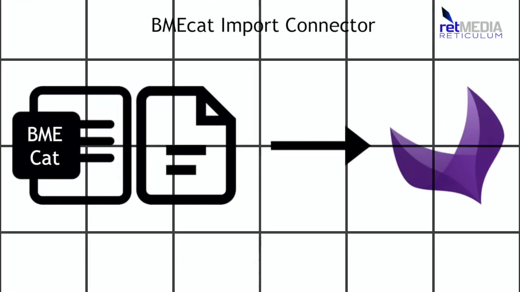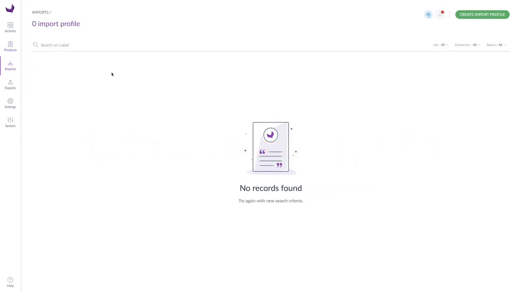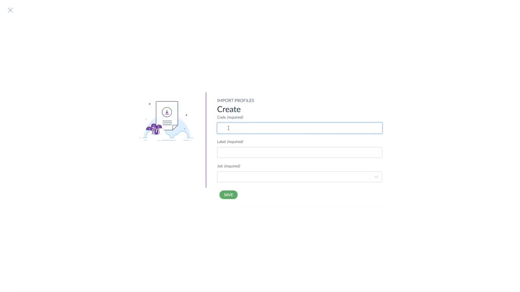Today I will introduce to you the all-new BMEcat Import Connector for Akeneo. Under Imports, we create a new import profile. In this profile, specific settings and the mapping to our BMEcat import are stored. Since BMEcat catalogues can be structured differently, it is advisable to create such a profile for each catalog import.